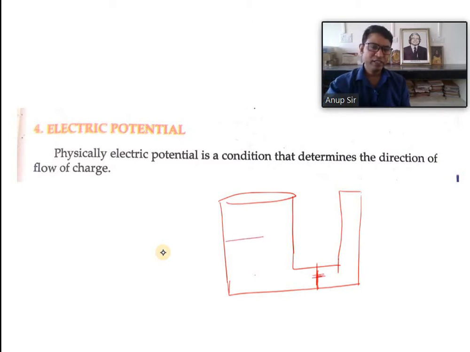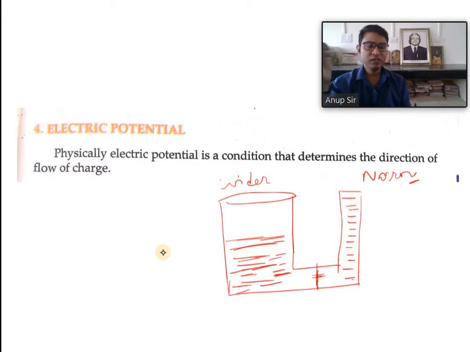The wider cylinder has more water, but its water level is lower, while in the narrow cylinder the water level is higher, but the quantity of water is less.